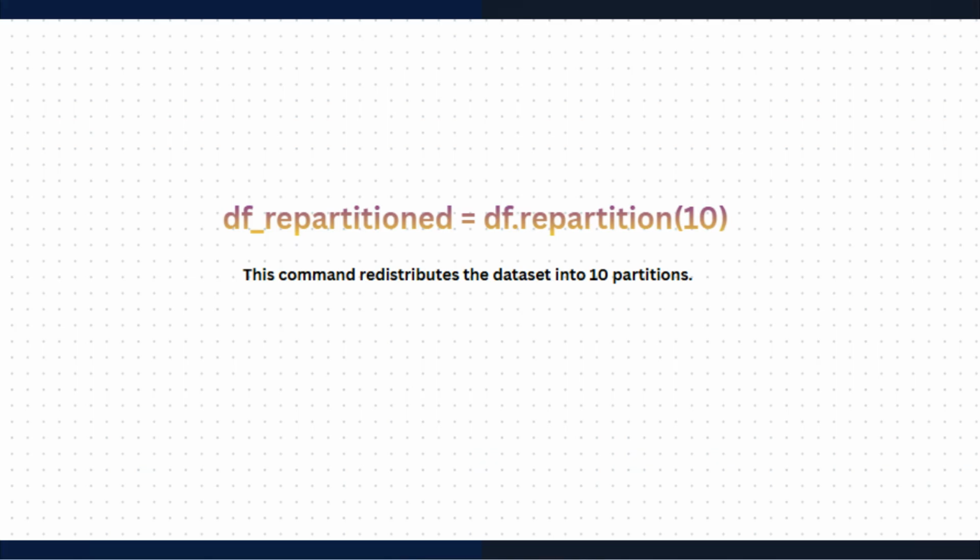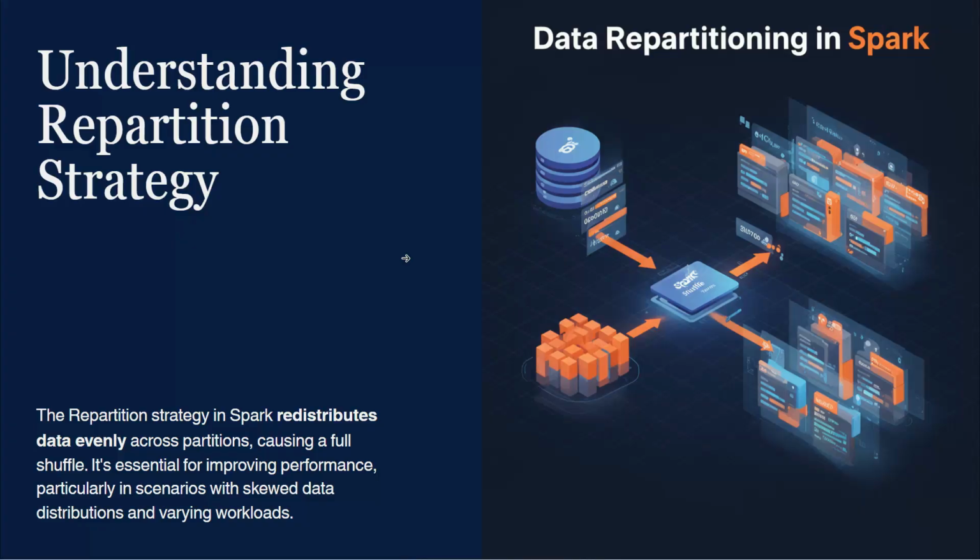Let's take a simple PySpark example: df_repartition = df.repartition(10). This command redistributes the dataset into 10 partitions. Spark will shuffle the data across the cluster so that each partition contains a roughly equal amount of data.